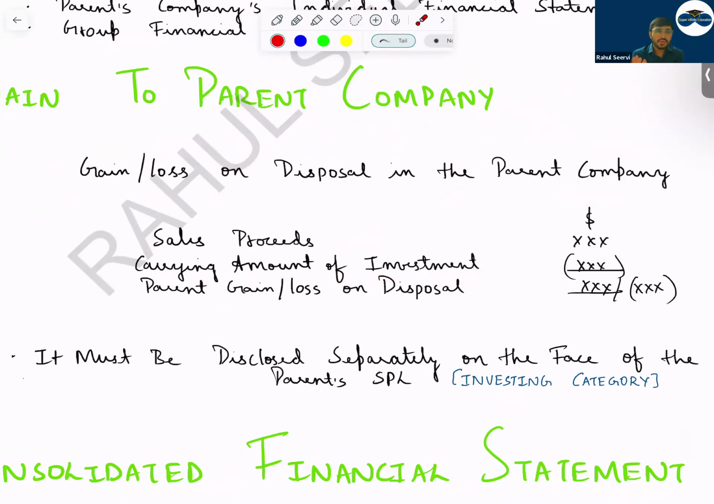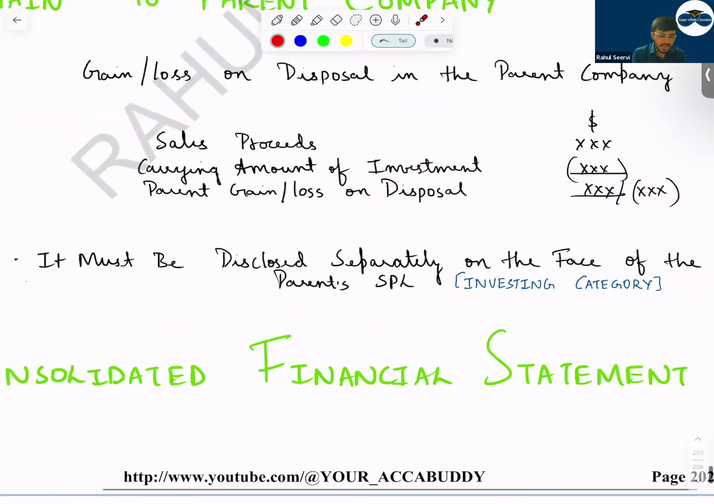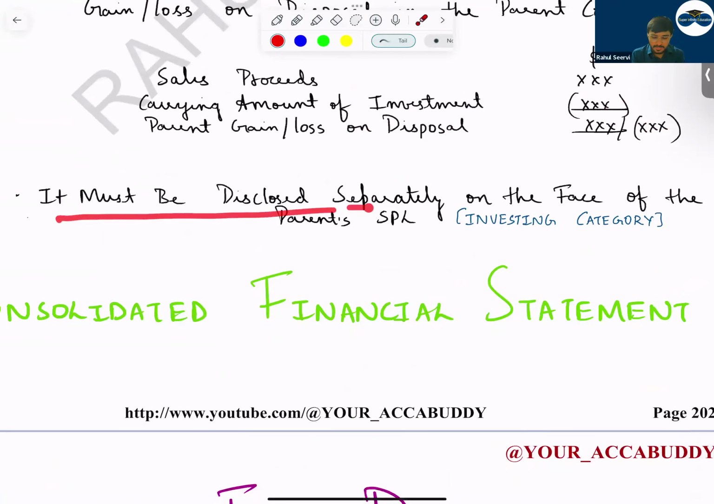What is the value of the investment? Did you use IFRS 9, fair value through P&L or fair value through OCI, or did you record it at cost? You have to consider whatever is the carrying amount in your books. You reduce this. If it's a positive number, it's a gain. If it's a negative number, it's a loss. Where should we record this in separate financial statements? In individual financial statements, it must be disclosed separately on the face of the parent's profit and loss, under the investing category, as a separate line item. You should not take this into cost of goods sold or administrative expenses. You should record it separately so that the shareholders get a true and fair presentation.